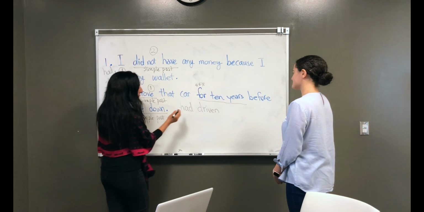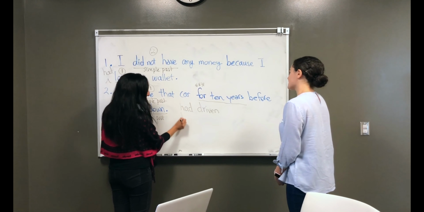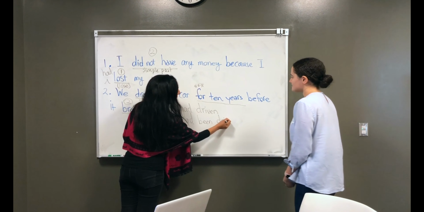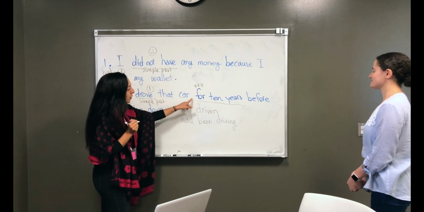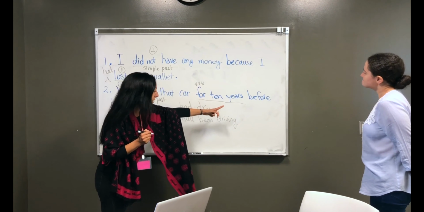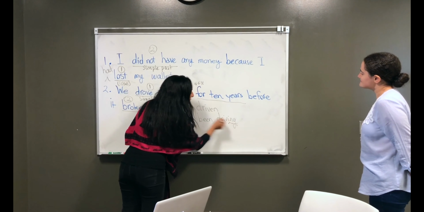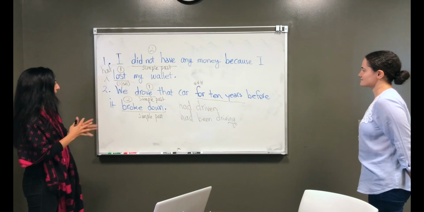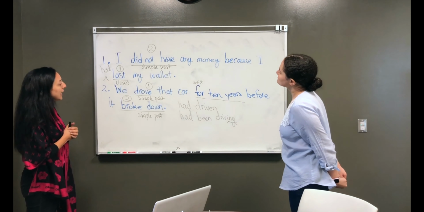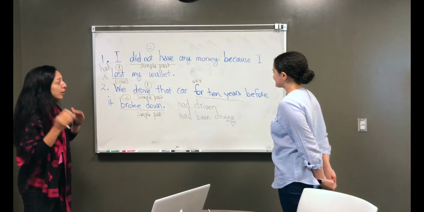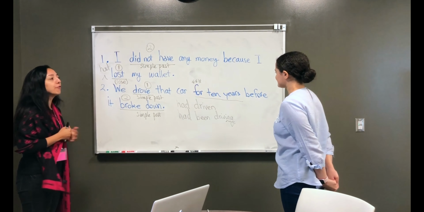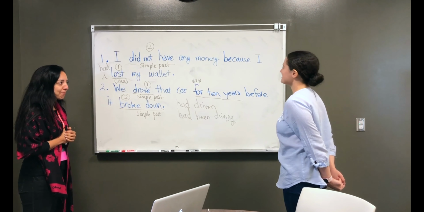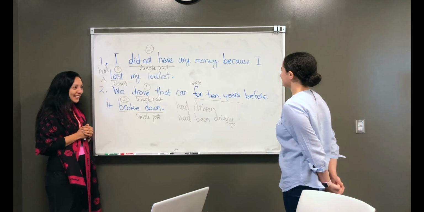Okay, the progressive form. So how would you make this progressive? Had plus been and verb plus ing, which is driving. Perfect, had been driving. So remember, when you have for 10 years, it shows the continuation. You want to use ing to emphasize the continuation of the action. Let's read it together again for the last time. So we had been driving that car for 10 years before it broke down. Happened first, was in action. Okay, that's right. Good. Thank you. You're welcome. Good.